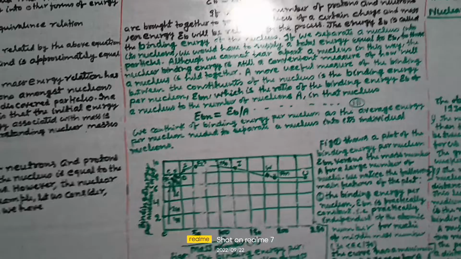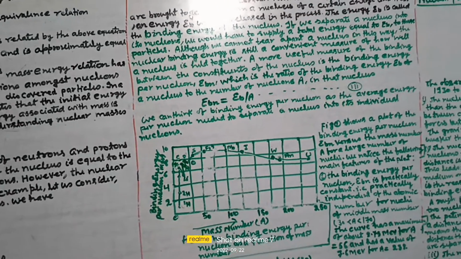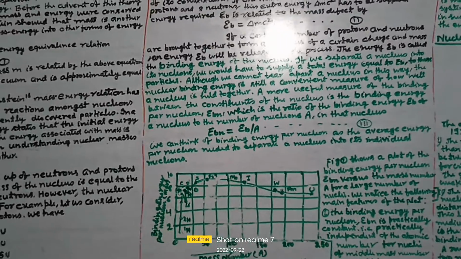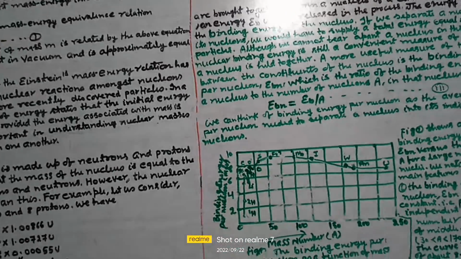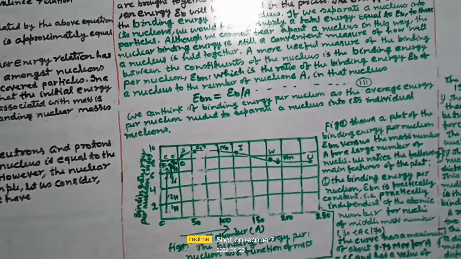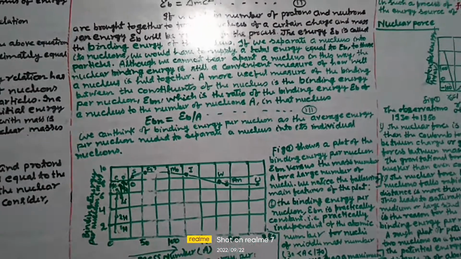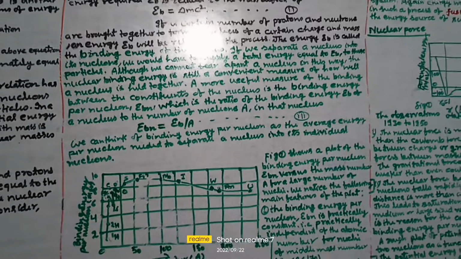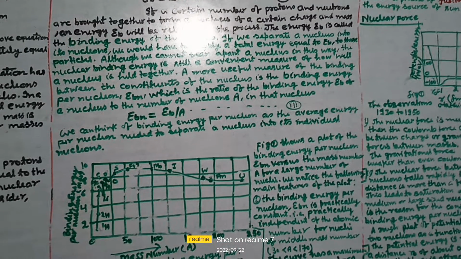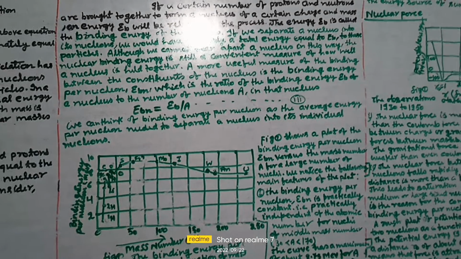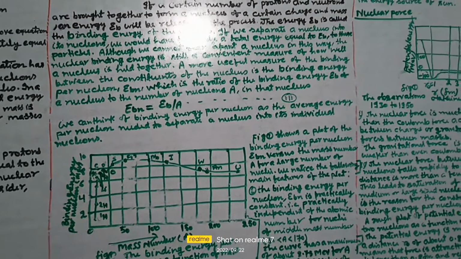We can think of binding energy per nucleon as the average energy per nucleon needed to separate a nucleus into its individual nucleons. Figure 1 shows a plot of the binding energy per nucleon Ebn versus the mass number A for a large number of nuclei. We notice the following main features of the plot.